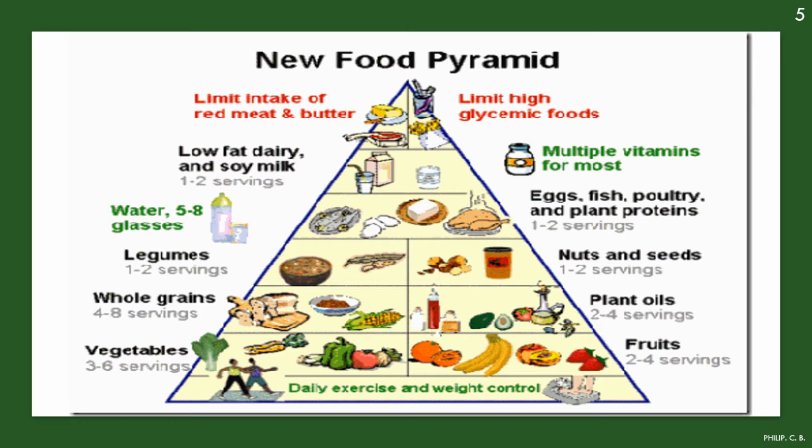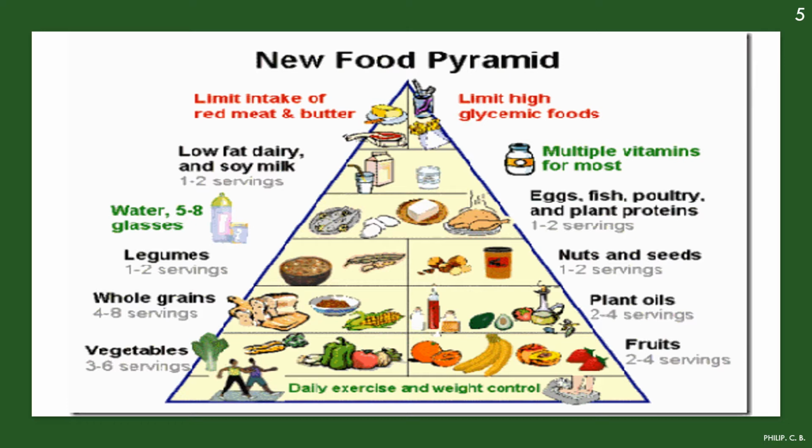Also towards the right, egg, fish, poultry and plant proteins, which is also required 1 to 2 servings in a day. Then next, legumes 1 to 2 servings. Then nuts, seeds, which are also required 1 to 2 servings, right? Then whole grains 4 to 8 servings. Similarly, towards the right end, plant oils 2 to 4 servings.